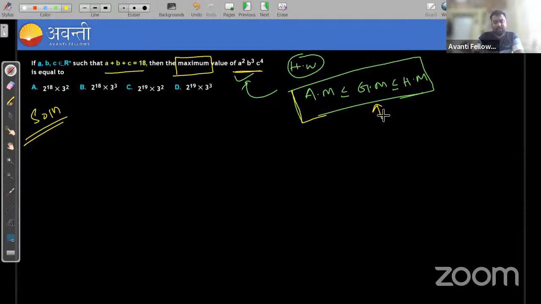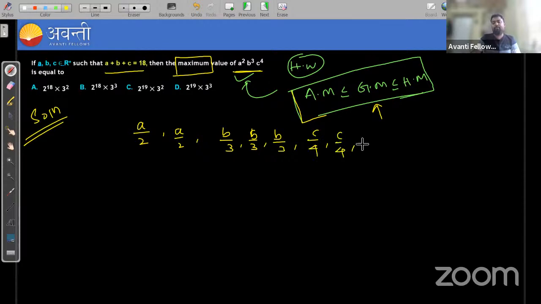So what terms should I choose to apply this inequality? This is important. Let's see, I'll choose A by 2, A by 2, B by 3, B by 3, B by 3, and C by 4, C by 4, C by 4, C by 4. These are the 9 terms I am choosing.